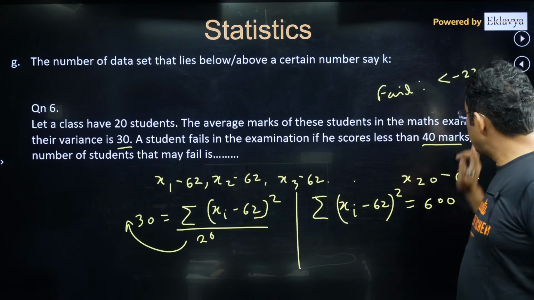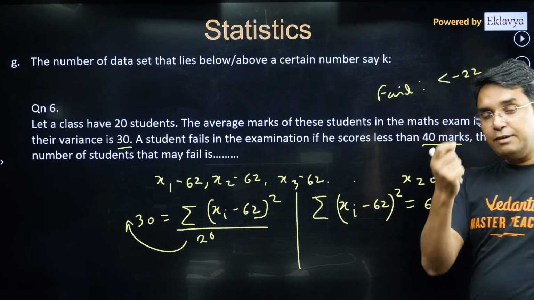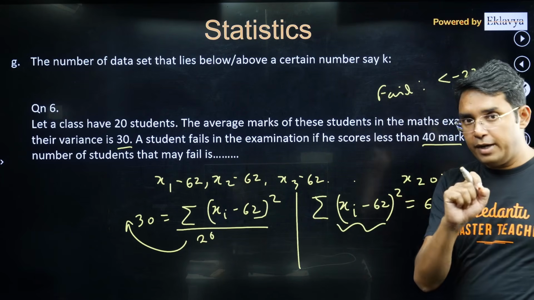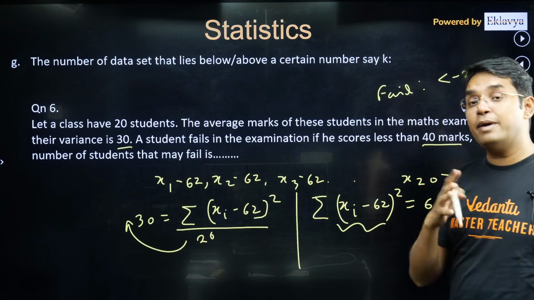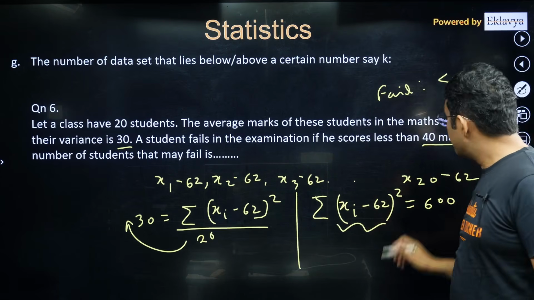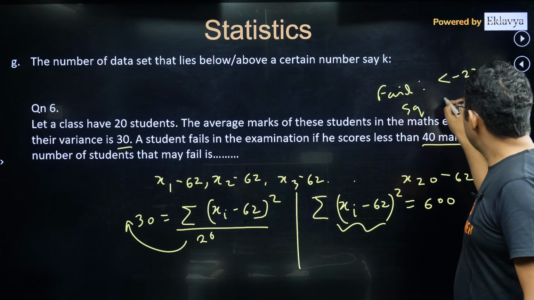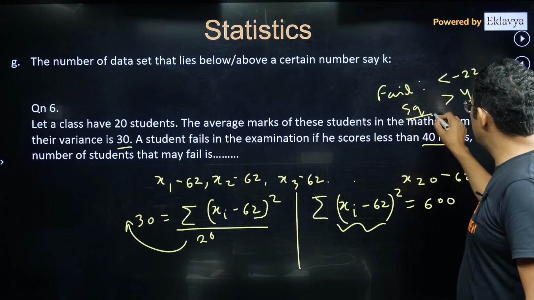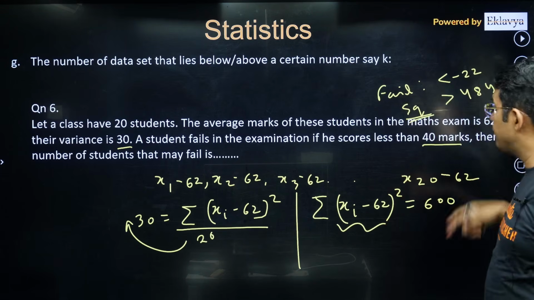So in this case, try to understand, if let's say one student failed, then at least one of those data point values has to be less than minus 22, whose square will be greater than 484. If you do the squaring of minus 22, it will be 484.